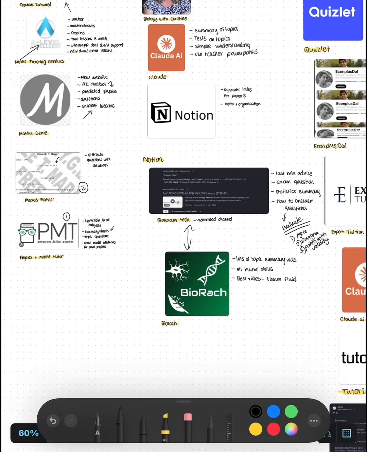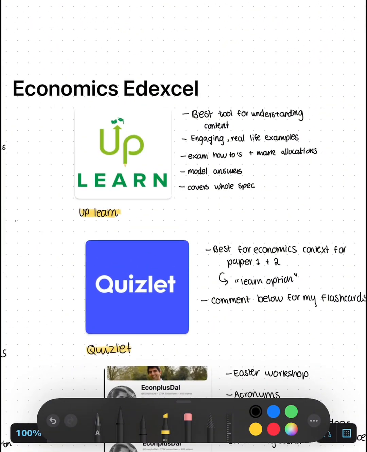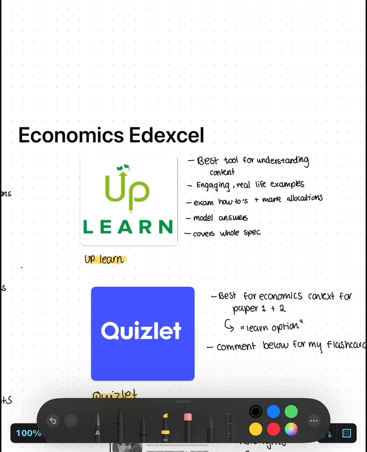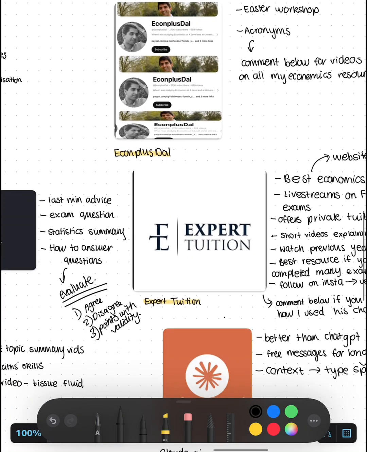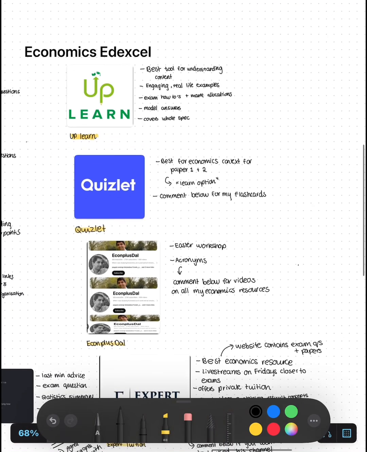And then we are on our last subject, economics. So economics Edexcel. Right, as I said again, Uplearn is the best tool for understanding content. For me personally, I didn't have the best teacher for year 12. I will not name and shame, but yeah, she was not the best. And I think that Uplearn really helped fill in all these knowledge gaps that I didn't know I had, and also solidified my technique. But technique was covered by this guy, Expert Tuition. Yeah, that is a guy you need if you want to do technique.